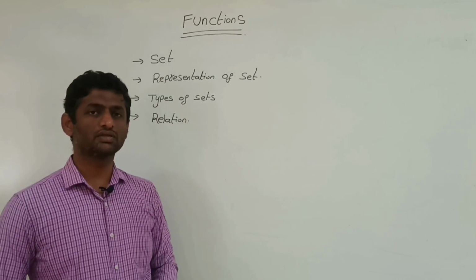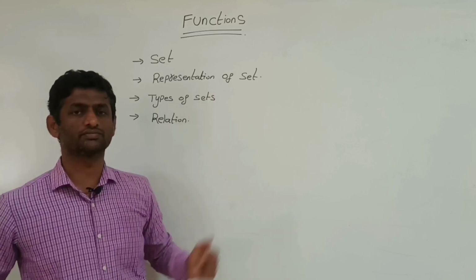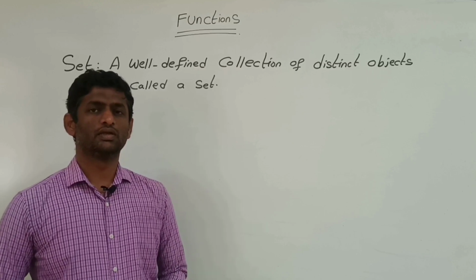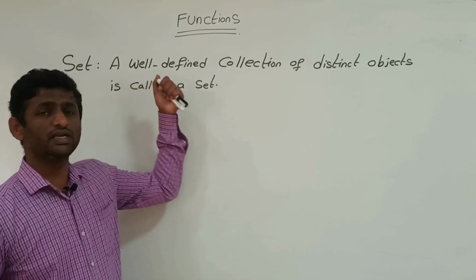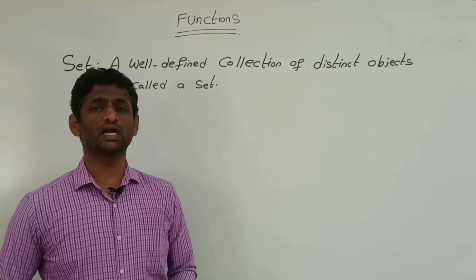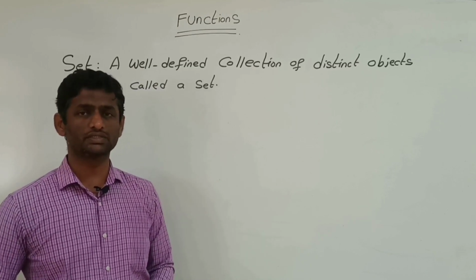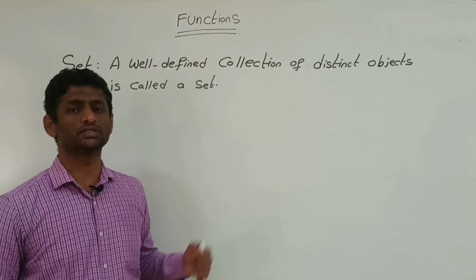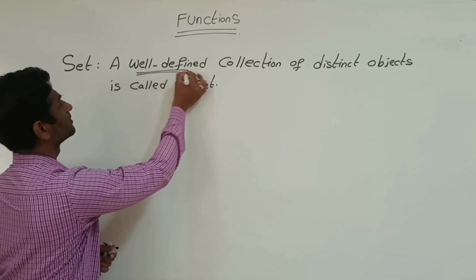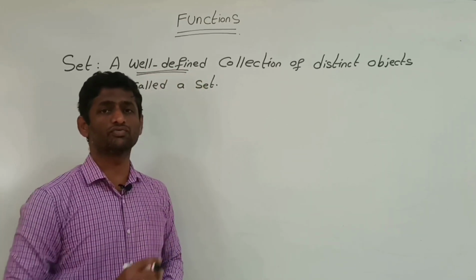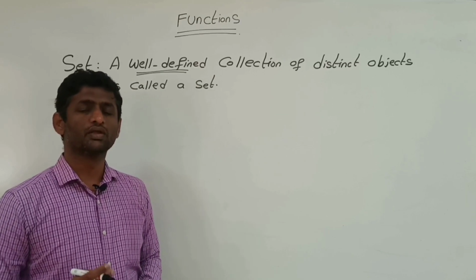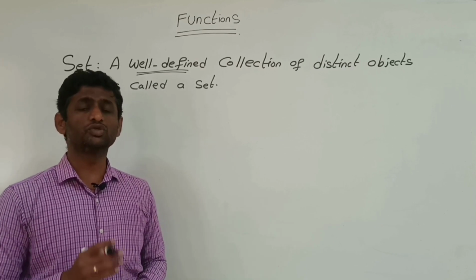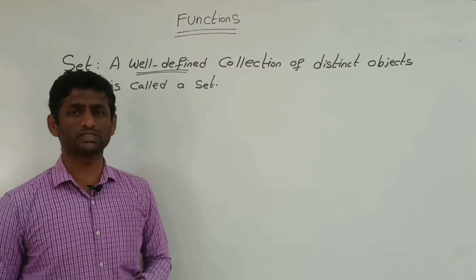Now we'll see one by one. What is a set? In mathematics, a set is a well-defined collection of distinct objects, or instead of objects, we can say elements. So what is well-defined? It means which kind of collection we have to consider. Well-defined means it should be unique. It should not change from person to person.